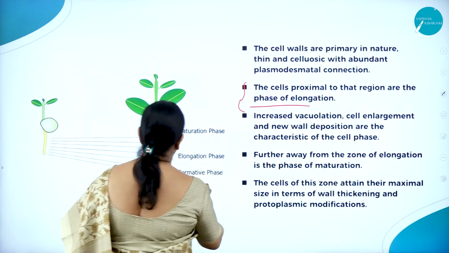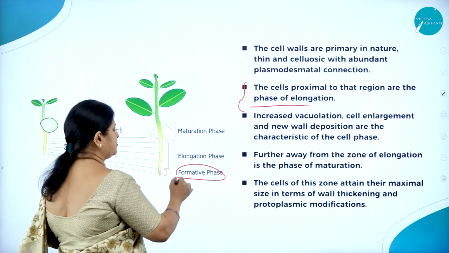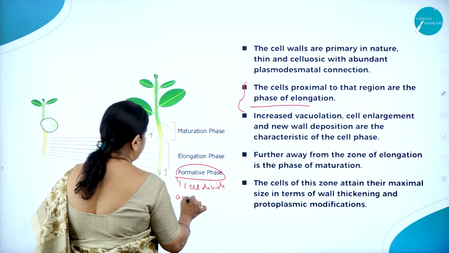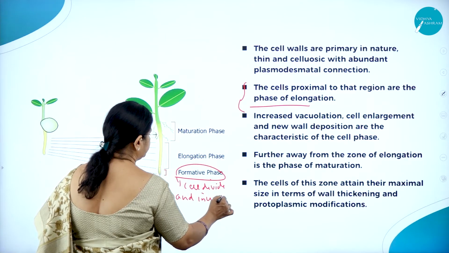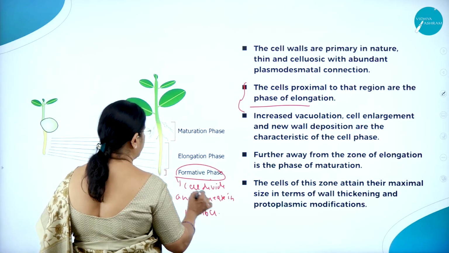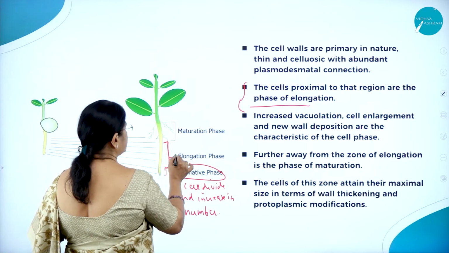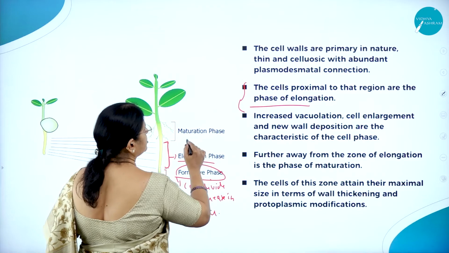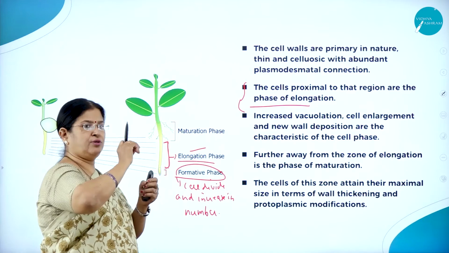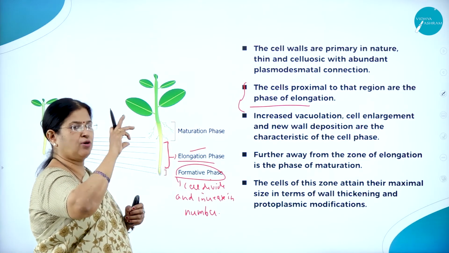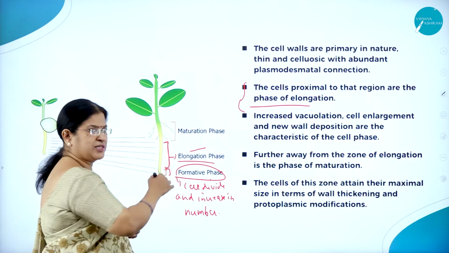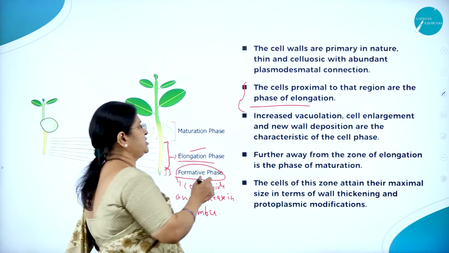So here, once the formative phase is over, once the cells divide and increase in number, so what will happen? This is called elongation. The cells proximal to the region are the phase of elongation. So they will start expanding. The region will start growing, means it will not be in the same region. Once it starts multiplying, it will start expanding. So that is called the elongation region.